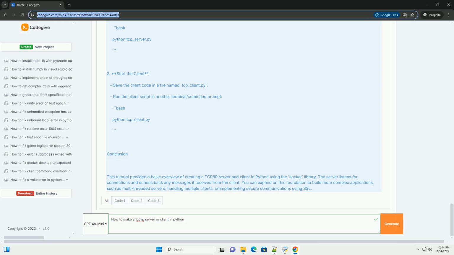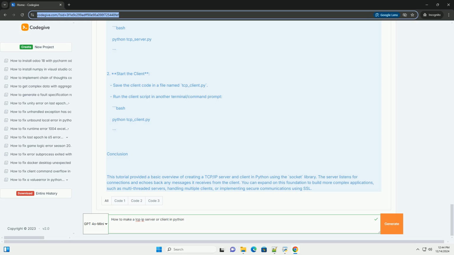Step 2, setting up the TCP client. 1. Import the socket library. Just like the server, the client will also use this library. 2. Create a socket object. Create a new socket using socket. 3. Connect to the server. Use the connect method to connect to the server's IP address and port.